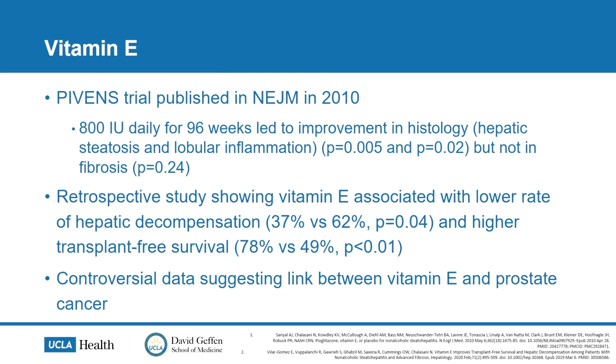The PIVENS trial was published in the New England Journal of Medicine in 2010. They looked at patients randomized to vitamin E, to pioglitazone, or to placebo. And what they found with vitamin E administration, 800 units daily for 96 weeks, is that it did lead to an improvement in histology, both in steatosis and lobular inflammation, which was statistically significant, but there was no improvement in fibrosis. A retrospective study corroborated these findings and found that vitamin E was also associated with a lower rate of hepatic decompensation and higher transplant-free survival.